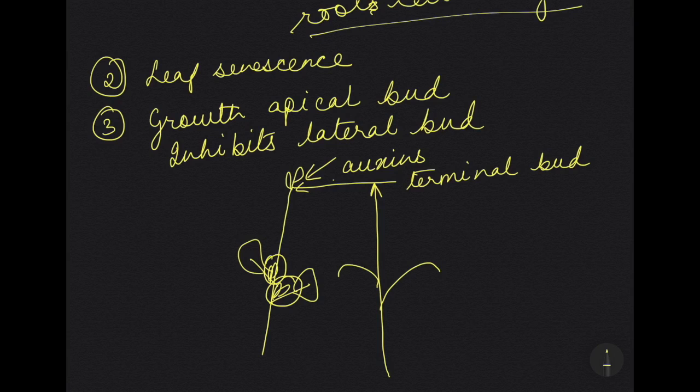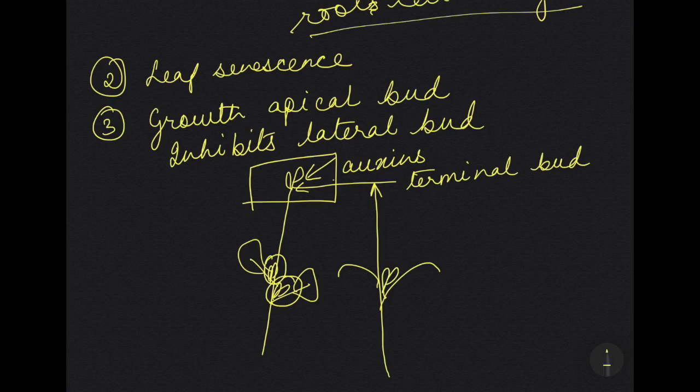Now in most of the vascular plants, apical buds are dominant over lateral buds. Always, that means there is more growth in length than in the branches. Now, if we want the lateral buds to grow, we will have to remove the terminal bud or the apical bud.